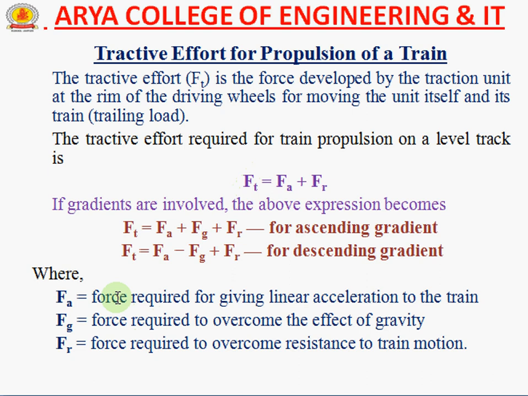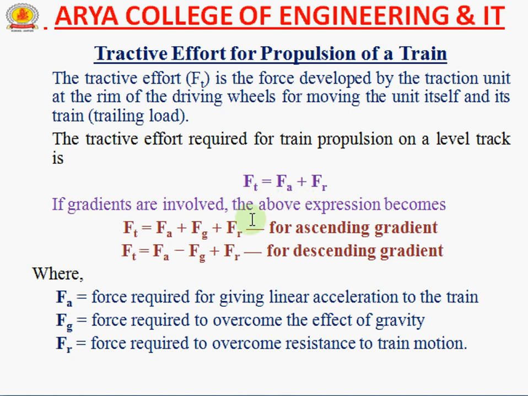Fa equals the force required for giving linear acceleration, Fg equals the force required to overcome gravity, and Fr equals the force required to overcome the resistance to train motion. So the formula is Ft equals Fa plus Fr, the total tractive effort.